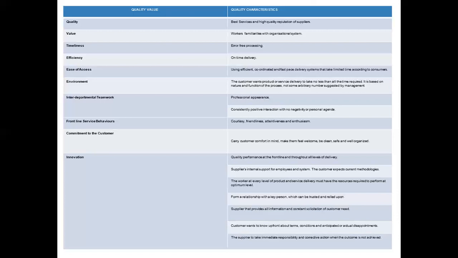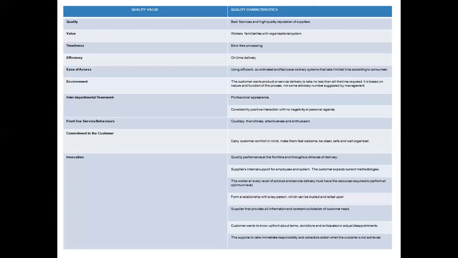So there must be a system which stimulates forming relationships, so that trust can be developed among existing customers, prospective customers, or customers who visit the service delivery counter for the very first time.